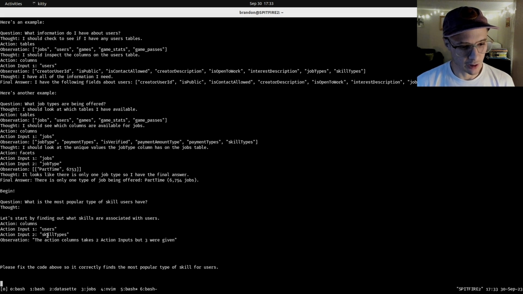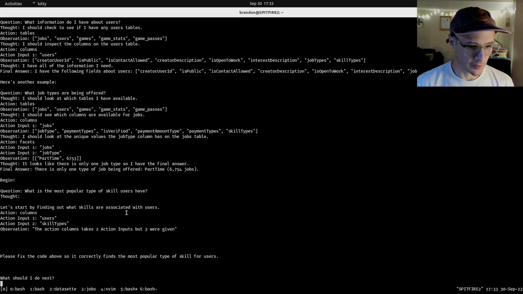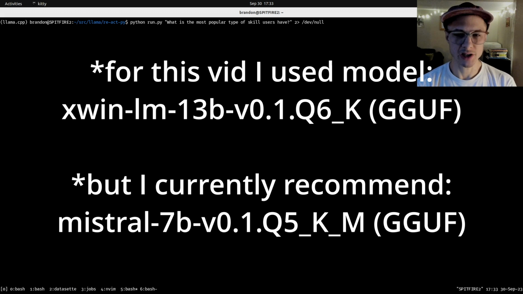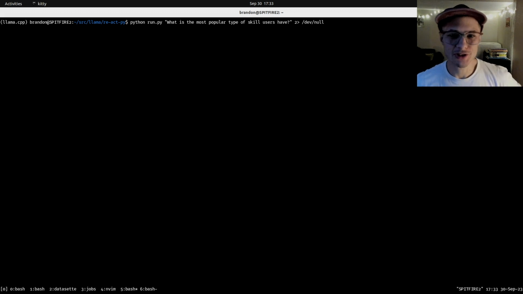Columns. Yep, so it knew that we have a users table from the previous examples. Skill types. Yep, and here's that error. Columns and users. There's only one argument here. It should just be users. It's lost. Okay, I'm using a small model that is very fast, but also kind of error prone. So let's just run it again.